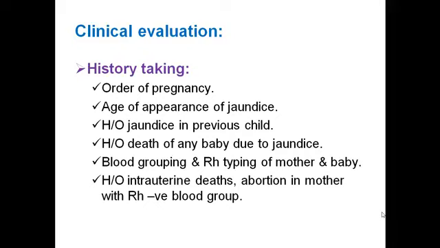Now history of jaundice in a previous child is also important. If jaundice was present in a previous child, we may suspect Rh incompatibility, ABO incompatibility, or any other metabolic disease. History of death of any baby due to jaundice is also important, and this may be due to hemolytic jaundice or any metabolic disease. Blood grouping and Rh typing of both mother and baby is also important for the diagnosis. And history of intrauterine deaths and abortion in the mother, these two pieces of information are important for an Rh negative mother.